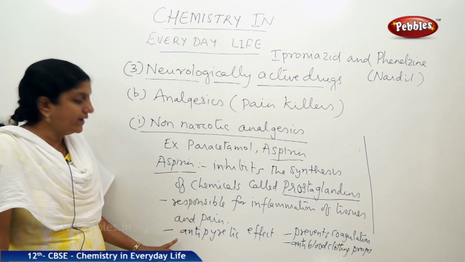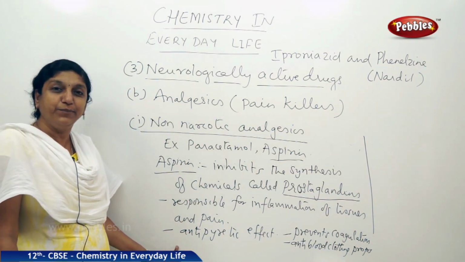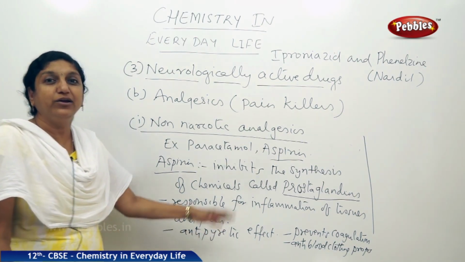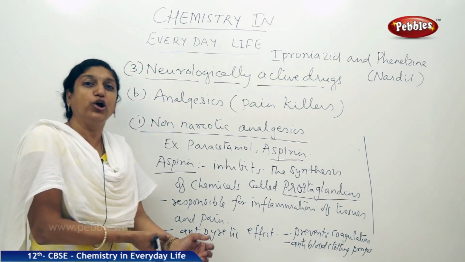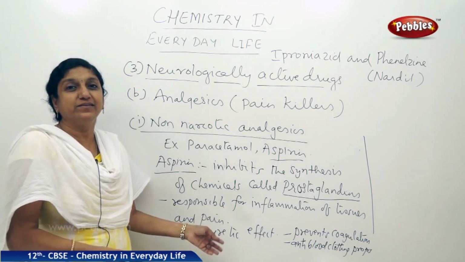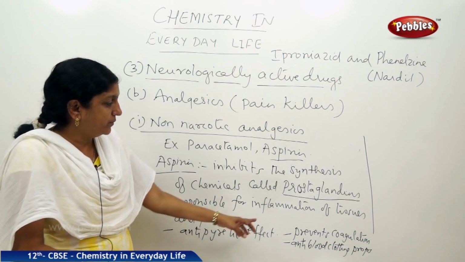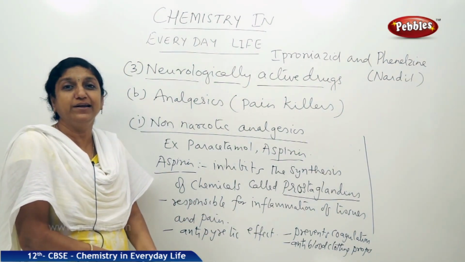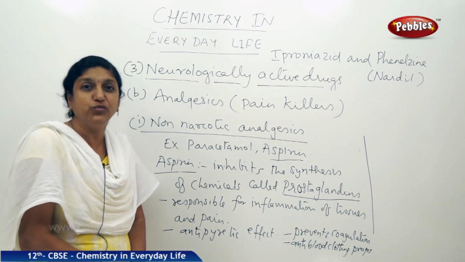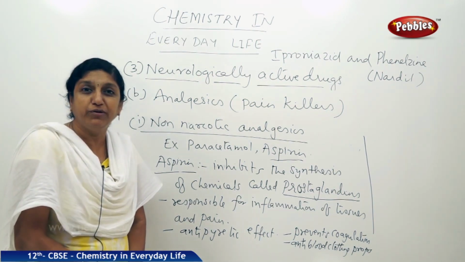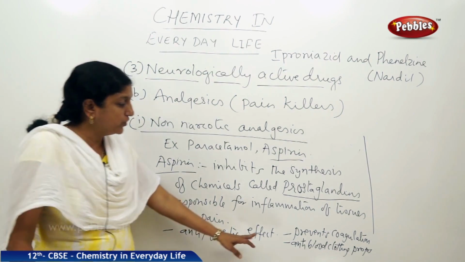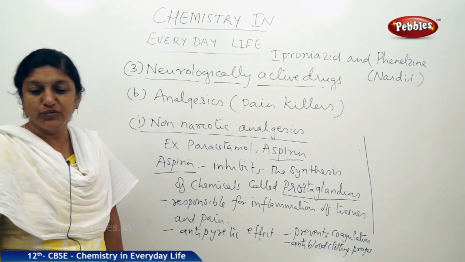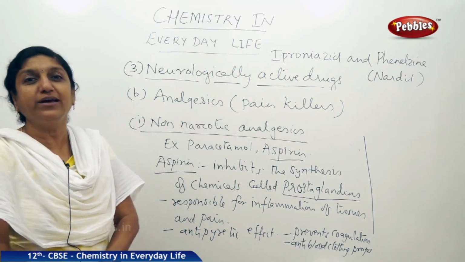And not only that, it is also acting as an antipyretic by lowering the body temperature in fever, and it also has anti-blood clotting properties. That is, it prevents the coagulation of the platelets present in the blood. That is the reason why aspirin is one of the drugs used to prevent heart attack, because of its anti-blood clotting property. Now, let us go on to the narcotic analgesics.